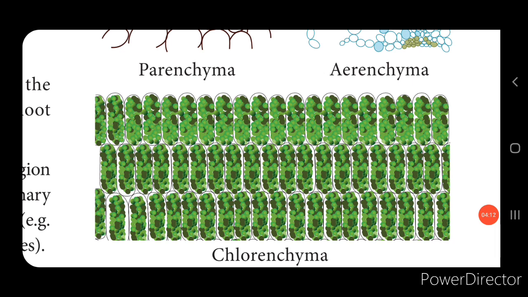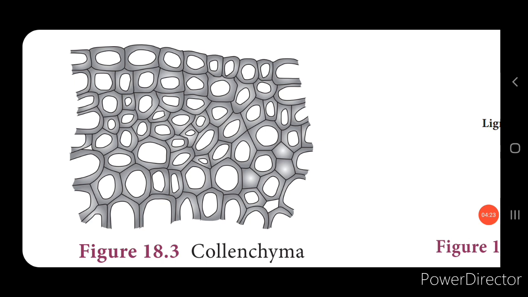The function of the parenchymatic cells is the storage of food, absorption, secretion and also the buoyancy. The next is the collenchymatic tissues, and these are the living tissues, and these are especially found beneath the epidermis, and it supports the inner tissues, and these cells will be mostly elongated and unevenly thickened.